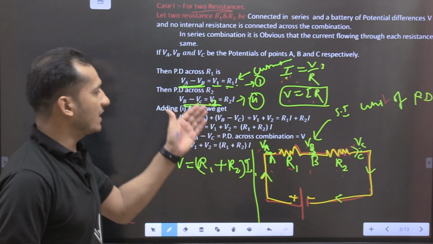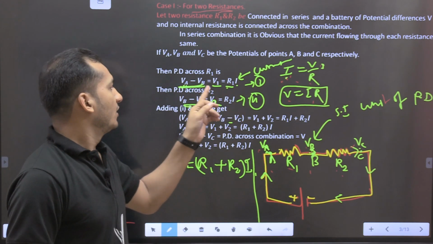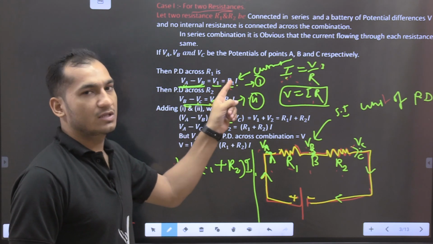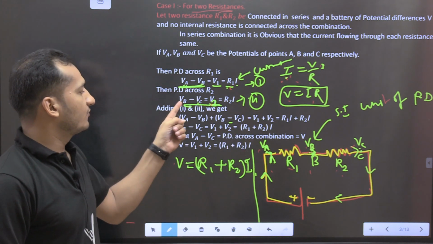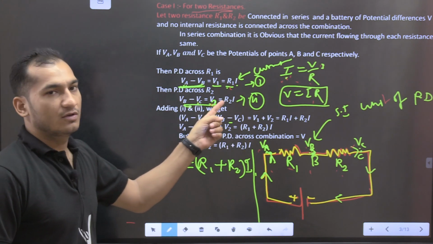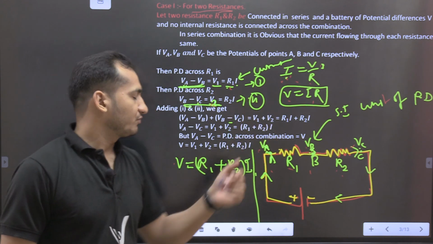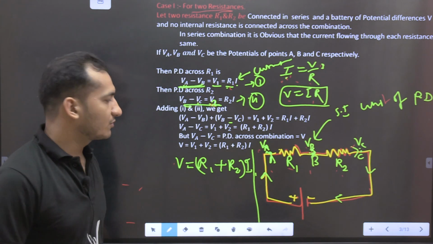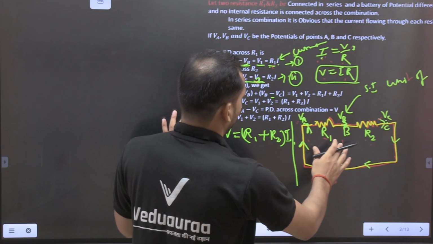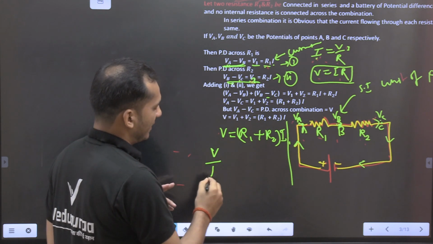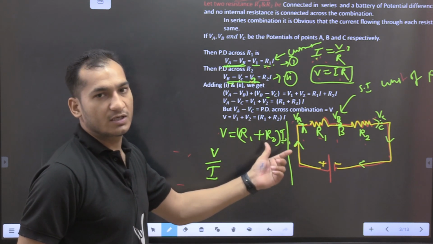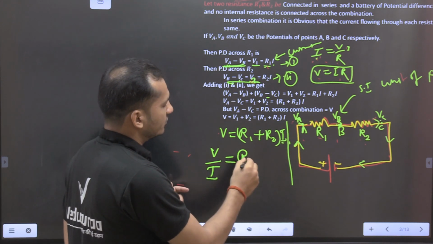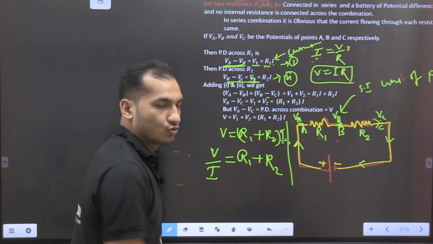Remember these: the first equation is VA minus VB equals R1 times I, where R1 is our first resistor and I is our current. The second equation is VB minus VC equals R2 times I. If we add both equations, the outcome is V by I, because multiplication on the right side becomes division when moved to the left. So V by I equals R1 plus R2.